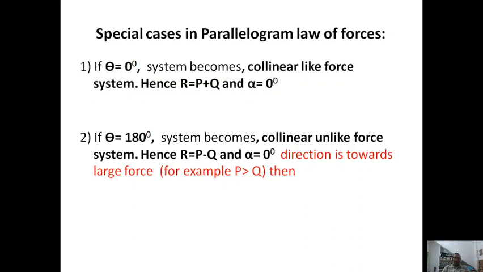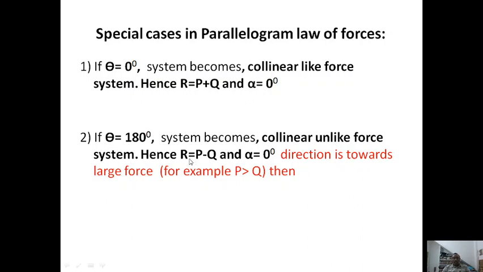Their direction of action is opposite to each other. Hence, subtraction will come into the picture. Therefore, R is equal to P minus Q, and the resultant angle is again 0 degree, because the line of action of the resultant, P and Q are all the same. Direction or line of action will be the same for the three vectors.